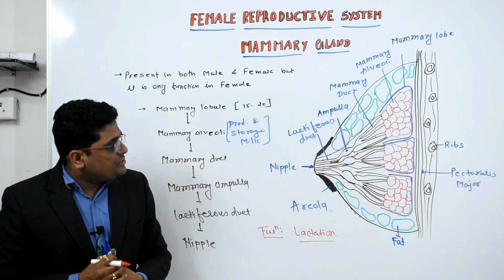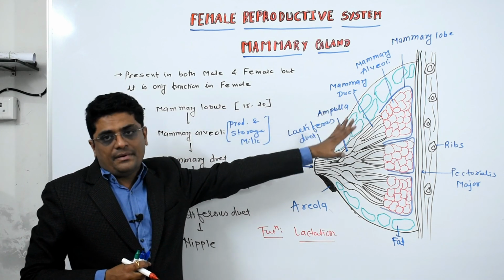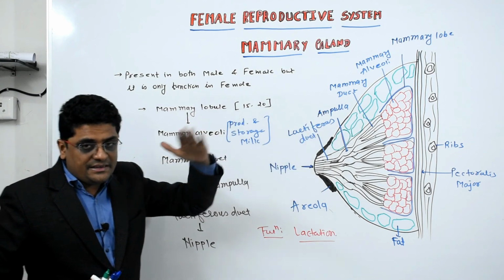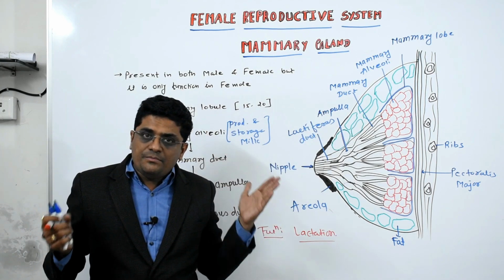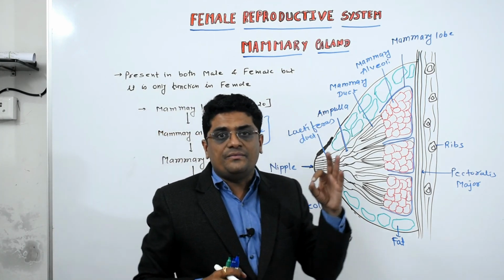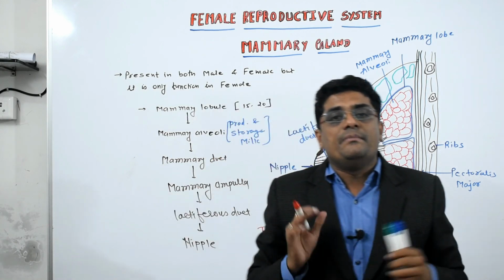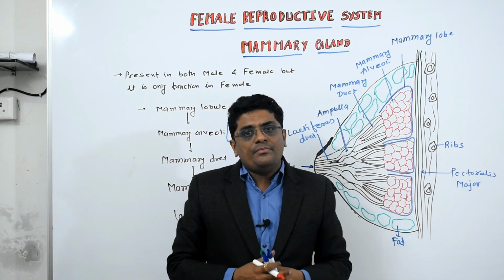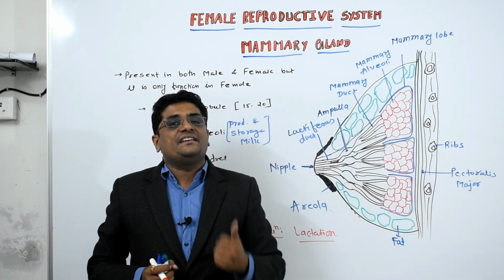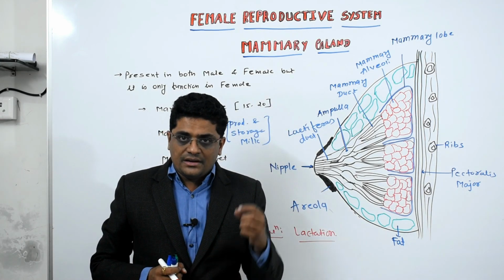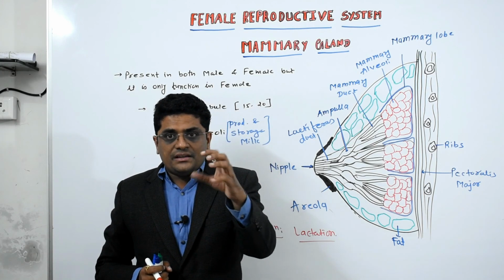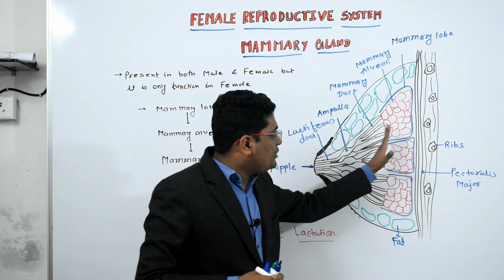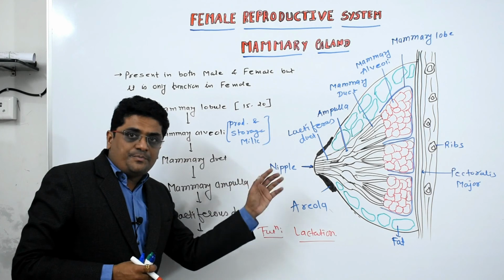So here we discussed the mammary gland. It is present at the chest part, in both male as well as female, but in the female it is functional, and in the male it is only a namesake. In the female at puberty the size of the gland increases with the help of the hormone estrogen, which is responsible for enlargement of the chest part, called the breast.